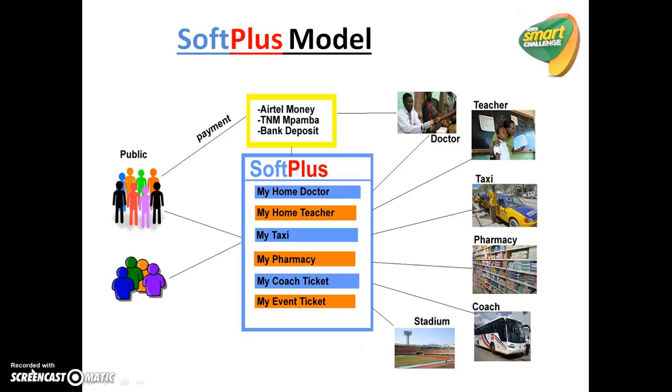But you should be able to pay through Airtel Money, TNM, Pamba, or you can make a deposit. Okay, we'll see how the system works. Let's just proceed.